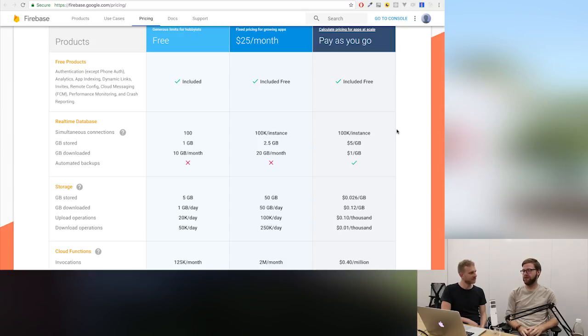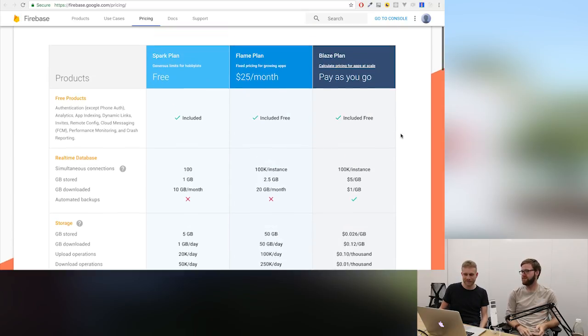And almost everyone I've ever seen who is on the Flame plan should really be on the Blaze plan, because you get a ton from the ability to use less. If you use $2 worth of storage, or you use 5 cents worth of real-time database, that's all you pay for. With the Blaze, or with the $25 a month plan, you're always locked at $25 a month.